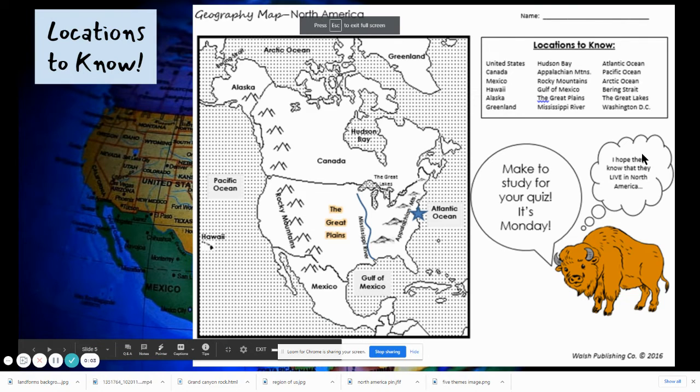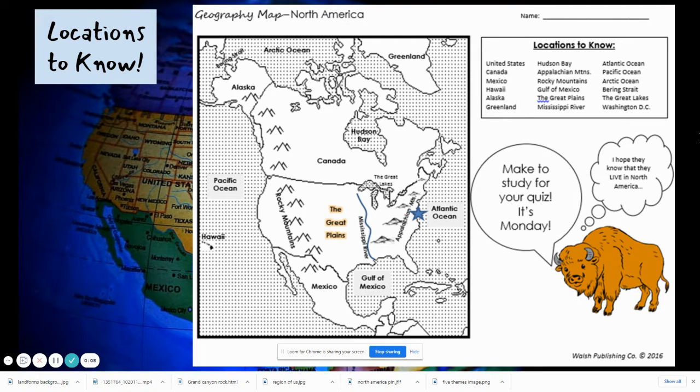Okay, we are learning about North America, and there's a number of places that you will need to know for the quiz. So first, let's take a look at North America. We have three major countries: Canada, United States, and Mexico. Although North America includes Central America and the Caribbean, we're going to be learning that in a different time. So we have Canada to the north of the United States. We have Mexico to the south.